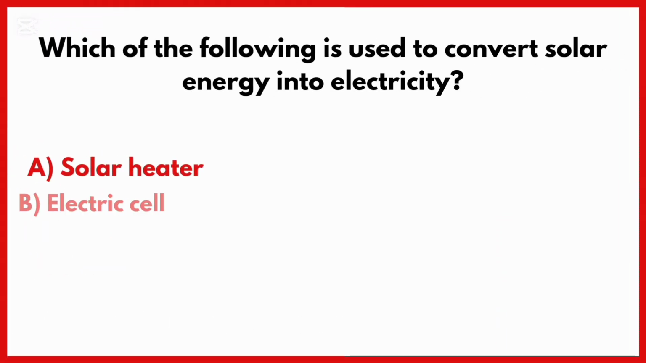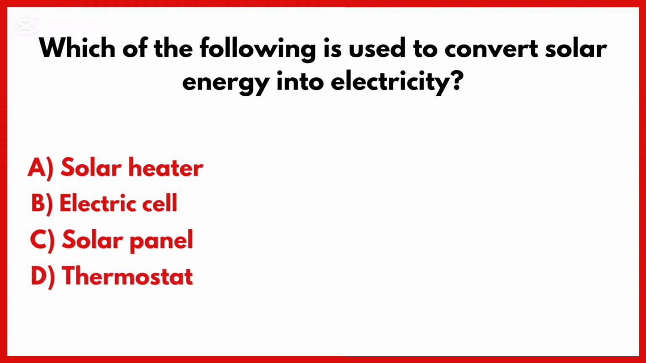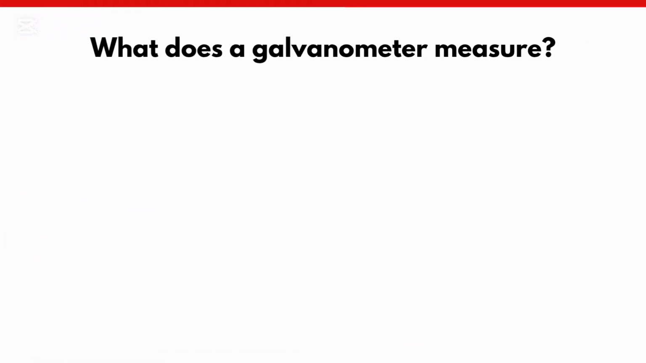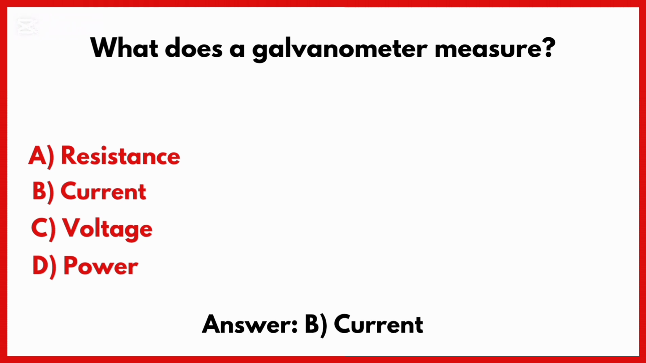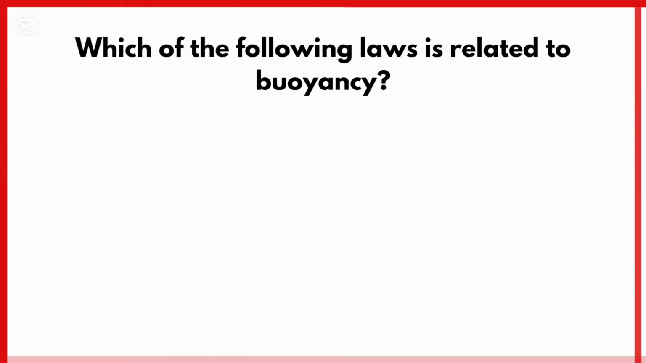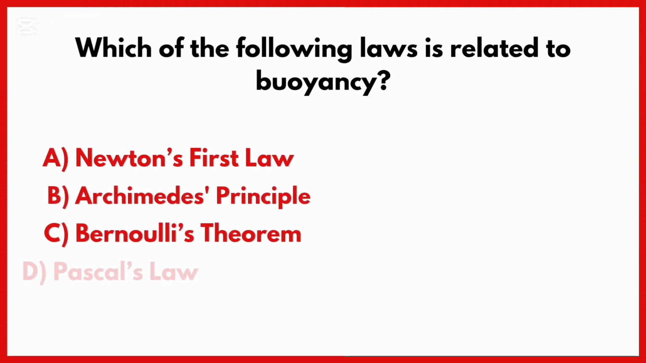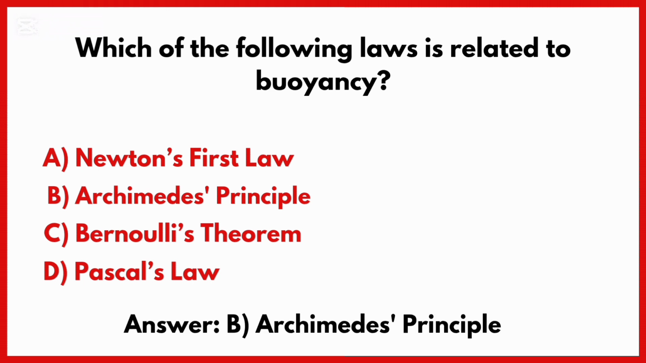Which of the following is used to convert solar energy into electricity? Correct answer is option C. Solar panel. What does a galvanometer measure? Correct answer is option B. Galvanometer measures current. Which of the following laws is related to buoyancy? Correct answer is option B. Archimedes' principle.